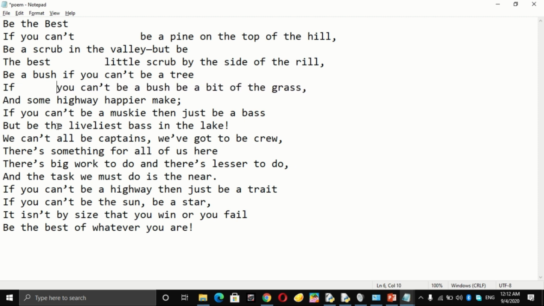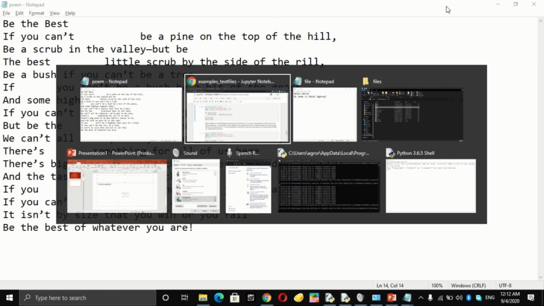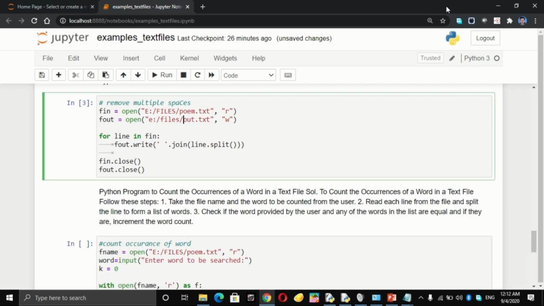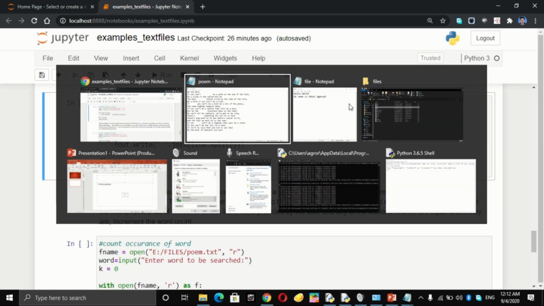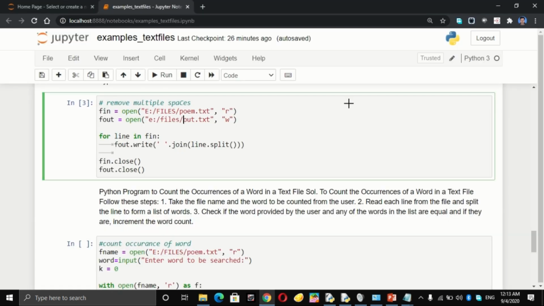You can see from my folder view there is no file named as out because I have not created it. Now I am going to run the code. Something happened? Nothing happened, no output. Yes, there is no output, but there is output. Why can't we see any output? Because we have not given any print statement. Okay, so whatever has happened is at the level of the file.